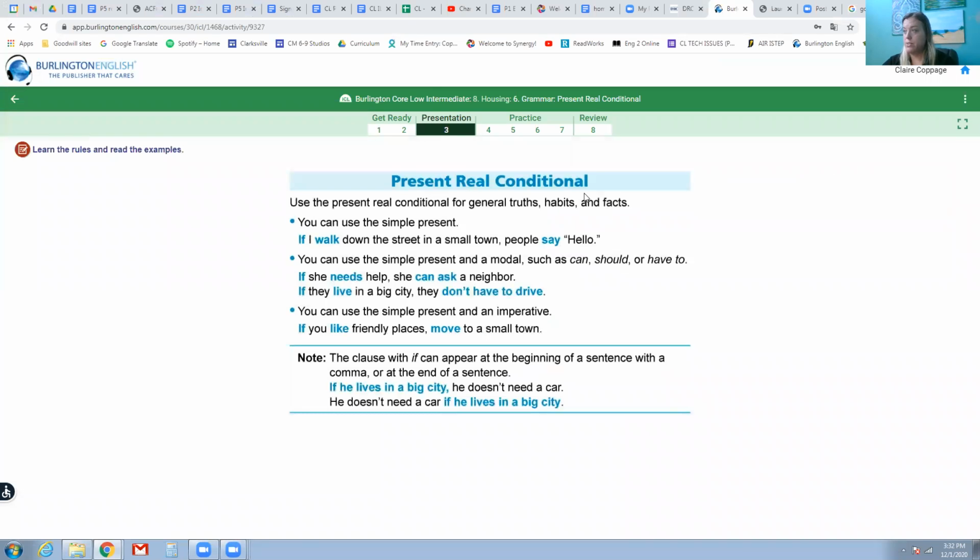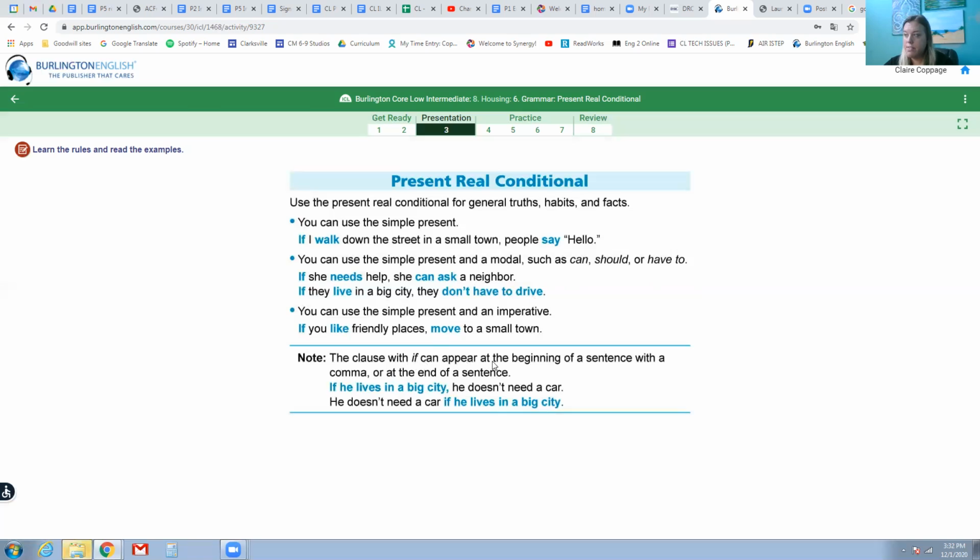Present real conditional. We use the present real conditional for general truths, habits, and facts. This should sound very familiar because this is how we use the present tense. We talk about what is true, what is our routine. The difference now is we will use the word if in these statements. And we'll also use some old friends that we've learned before. We can use can, should, or have to. We've had that lesson in the past. We can also use our imperatives as if we're giving advice.